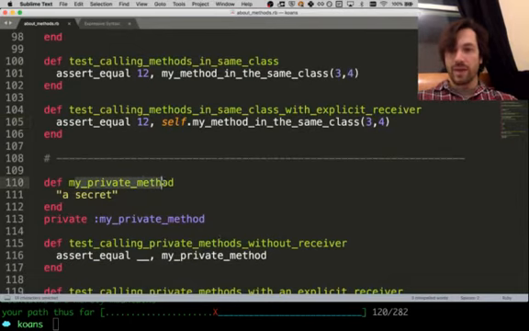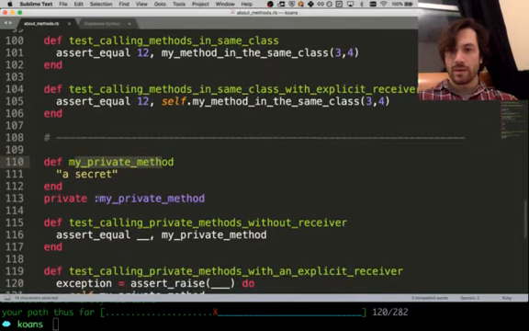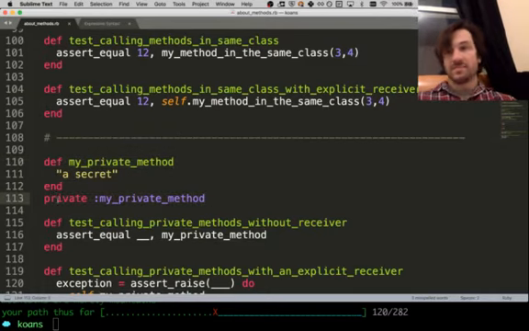My private method. Okay, cool. So we define a method, but we can say that it's private, which means that classes outside of this one won't be able to call it. It's only for use inside of this class.